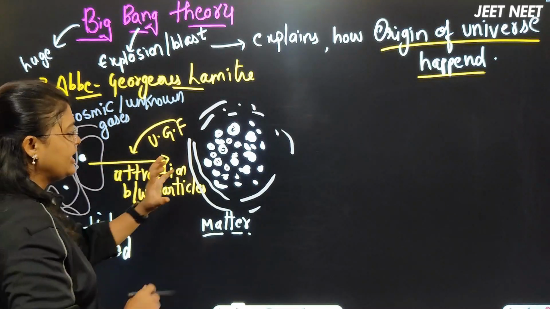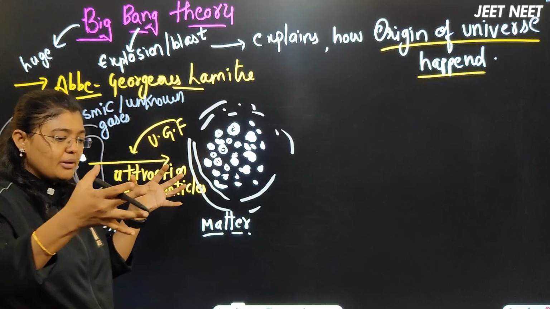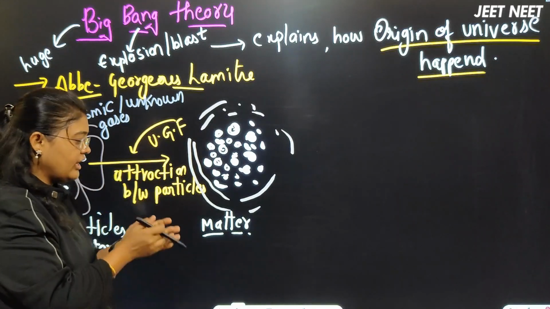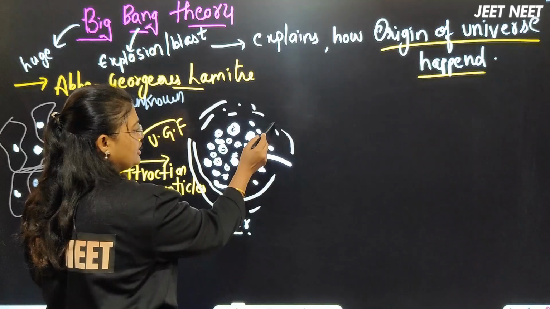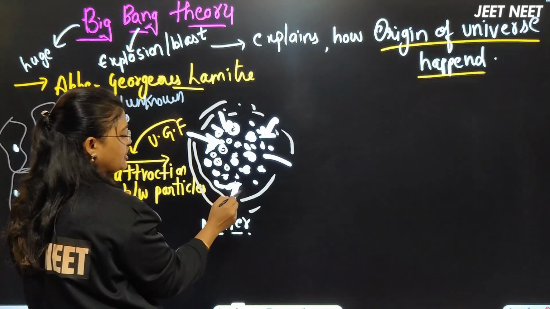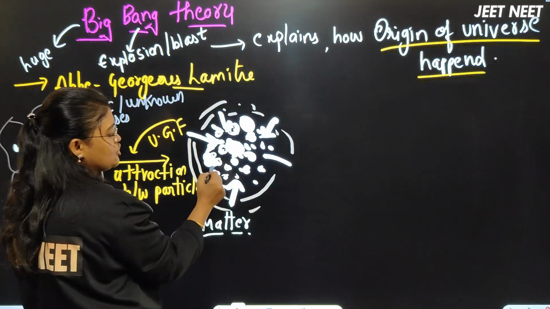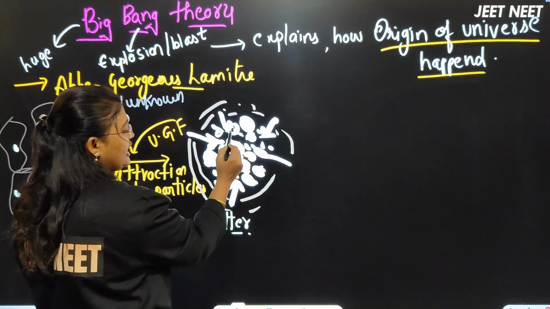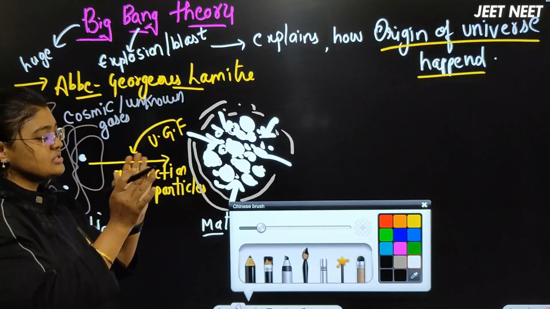It formed like that because before it was scattered, and because of the force all the particles came near together. A lot of particles keep coming and joining because of this gravitational force. When the particles joined together, what happens in between them?